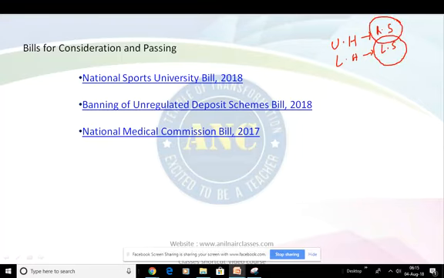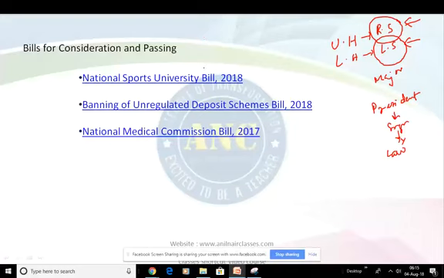Any bill that requires a law to be made has to be first passed by the Lok Sabha, followed by the signature of the president. So what happens is, when a bill is introduced in either Lok Sabha or Rajya Sabha, that bill is debated, discussed, and if it is passed by a majority vote, it goes for the consent of the president, and once it gets signed, then finally it becomes a law, right? So yesterday 3 bills have been passed.